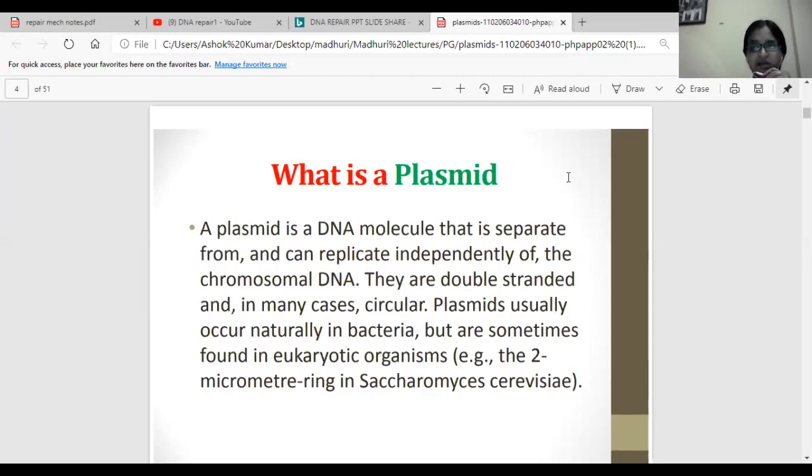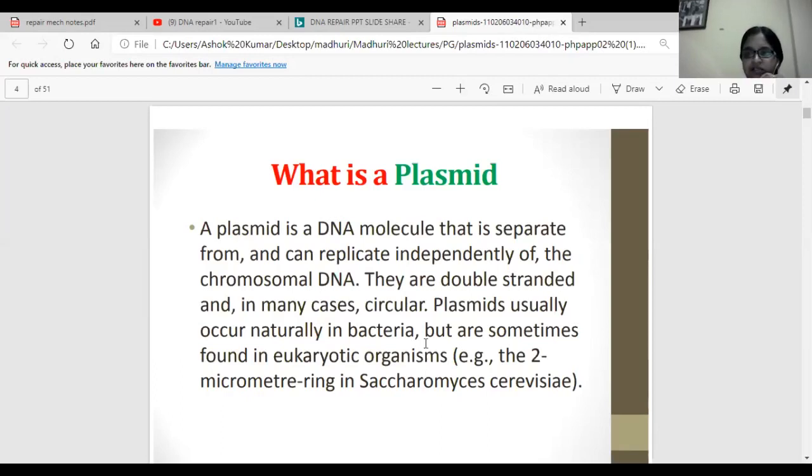It means it is a separate entity from the main chromosome or main DNA molecule, and it has the ability to replicate independently. Plasmids are double-stranded and in many cases circular. As DNA is double-stranded, these plasmids are also double-stranded, and in many cases they are circular in nature. They usually occur naturally in bacteria, but sometimes they are also found in eukaryotic organisms.